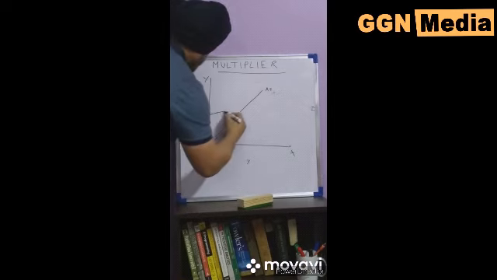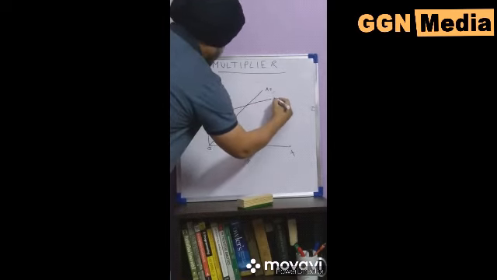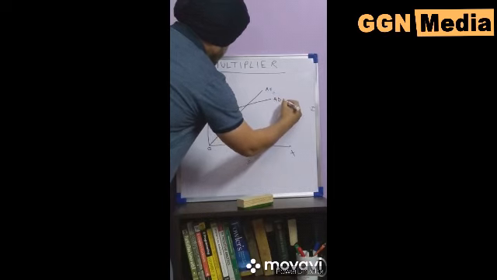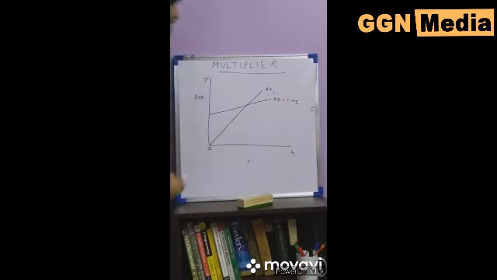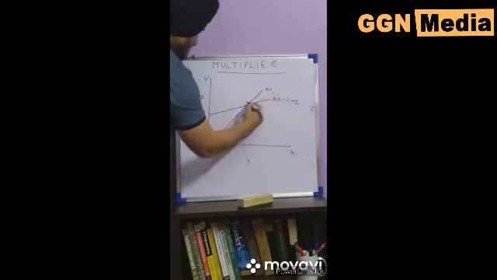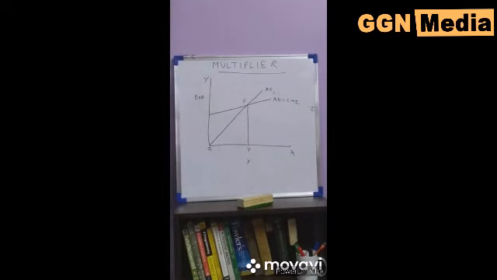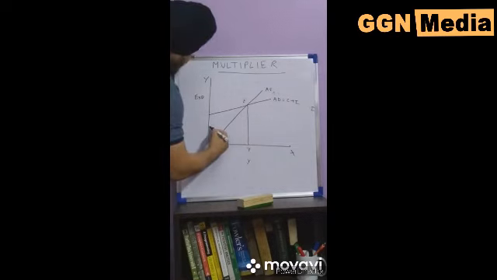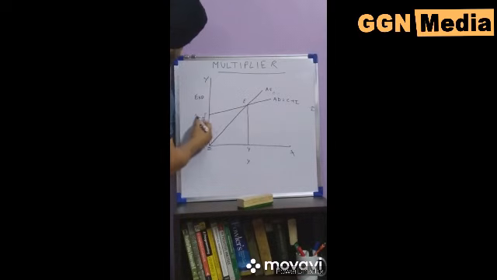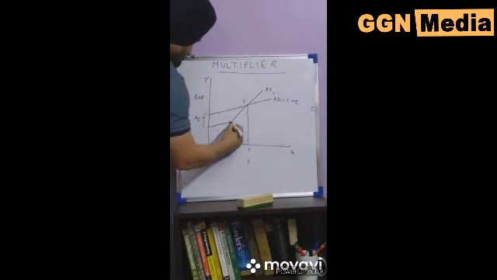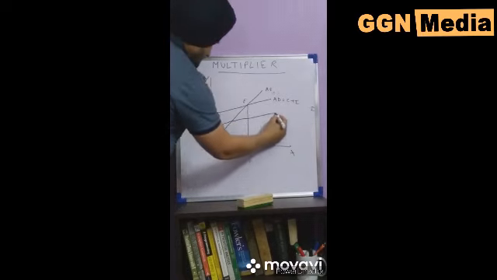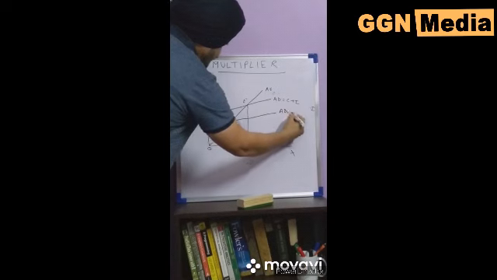Now our aggregate demand curve C plus I cuts the aggregate supply curve at point E, and income is OY. Now there is a decrease in investment equal to delta I, or disinvestment.